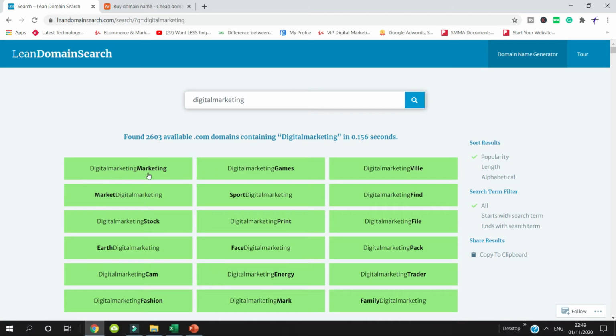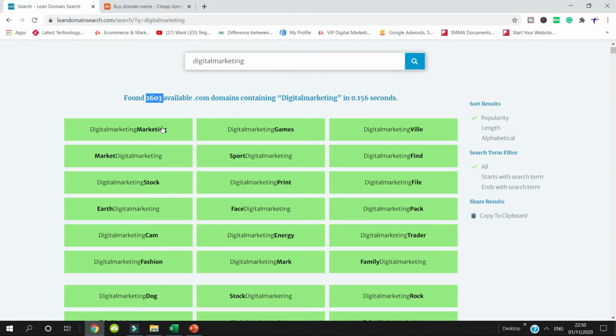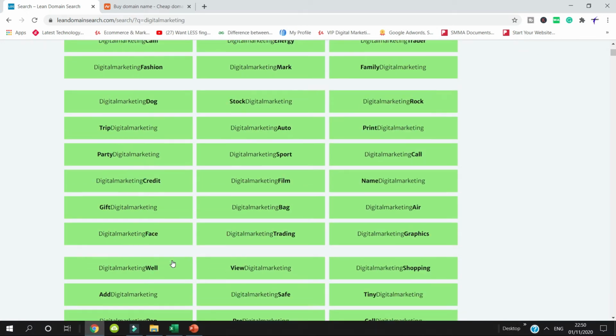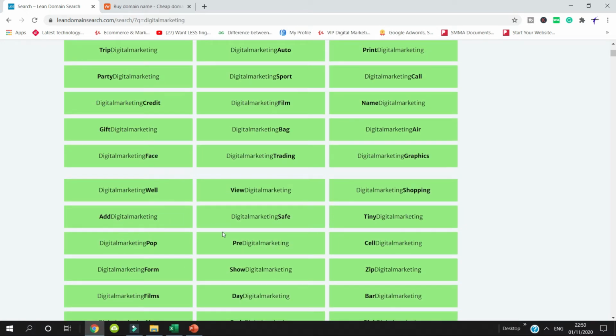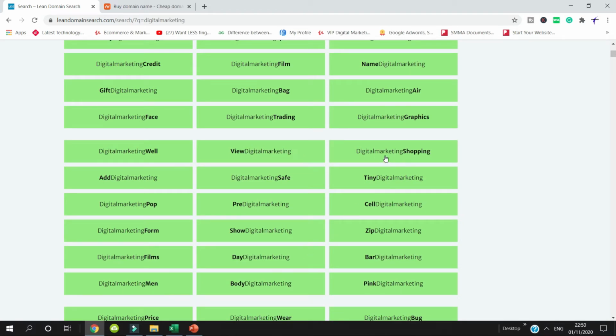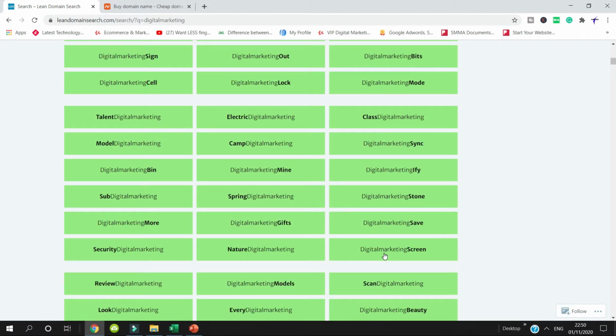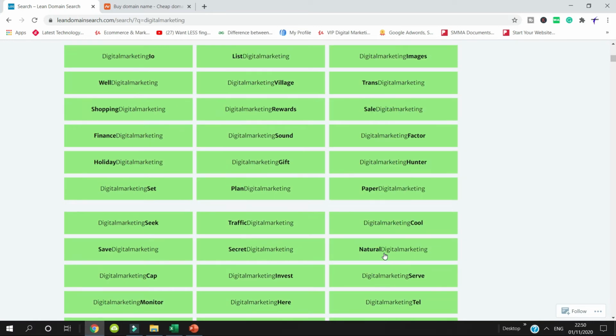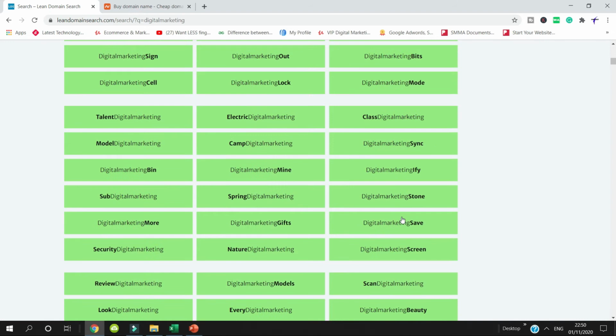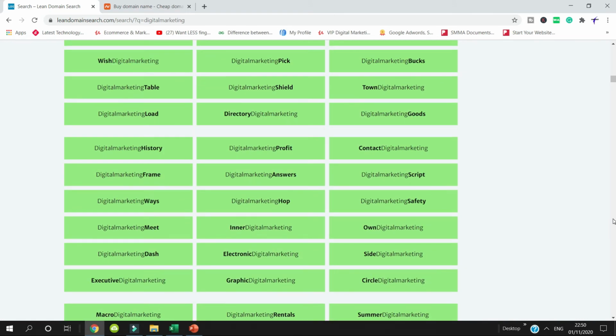Now you can see there are 2,603 names found with .com. You can see digital marketing game, digital marketing village, digital marketing find, digital marketing stock, earth digital marketing. There are a lot of options you can get over here. You can see digital marketing shopping. Here you can see multiple domains, and you can register a domain as per your choice. There are so many options mentioned over here.